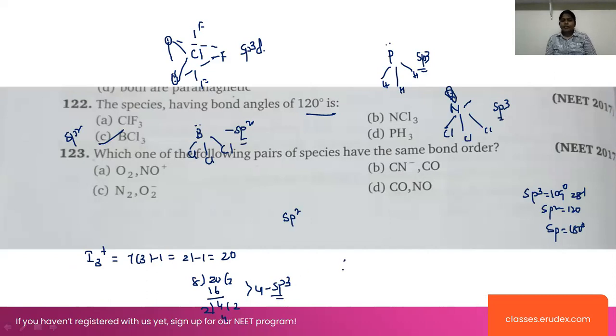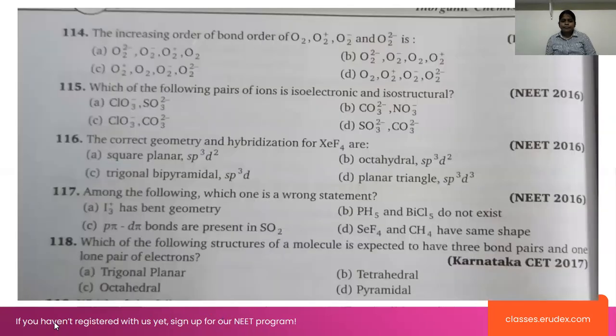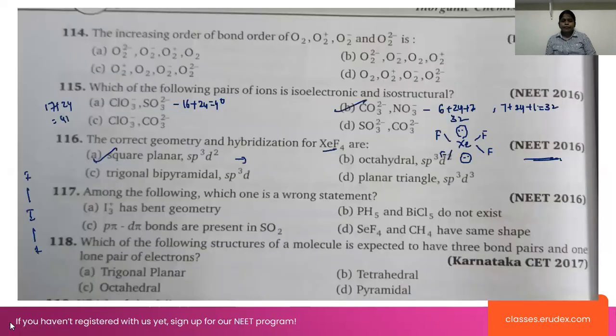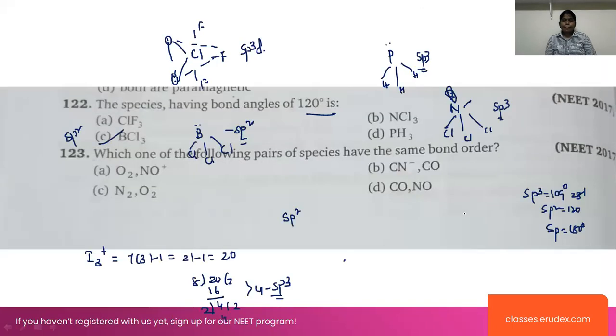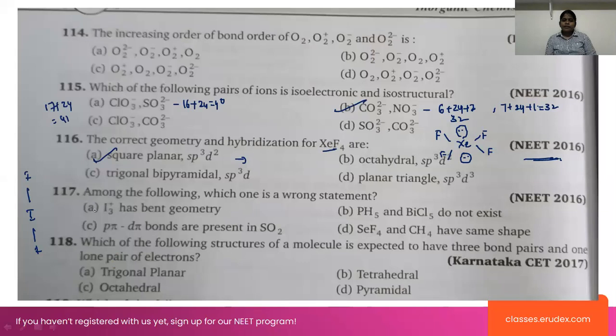Now look at counting the lone pairs of electrons. In this case, iodine will be surrounded by 2 iodine. So 4 minus 2 equals 2. 2 indicates that this is a bent shape. This is the right statement.